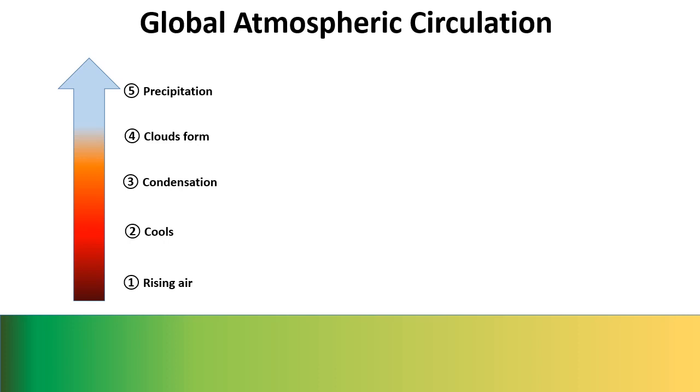As rising air in areas of low pressure cools, it causes condensation and clouds form. This gives us precipitation. The rising air cools as it moves further away from Earth because the Earth is the source of heat. The air isn't heated by the sun directly. The sun's light passes through the atmosphere, striking the Earth where it's converted to heat energy, and that heats the air, which is why the air rises. So as the air moves further away from the Earth, it cools down, a little bit like you moving further away from a radiator.